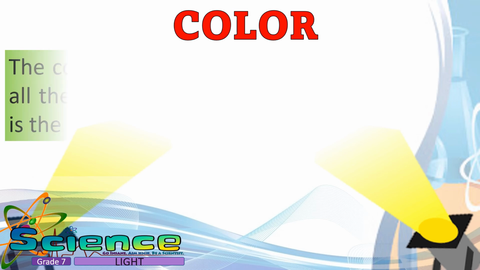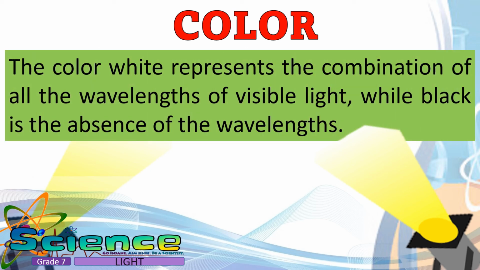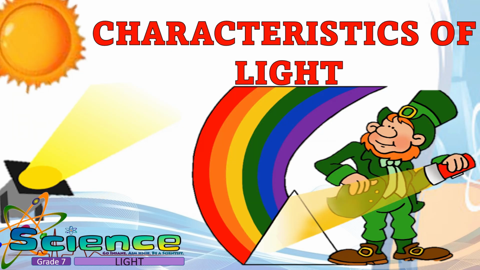In general, the color white represents the combination of all the wavelengths of visible light, while black is the absence of the wavelengths. And that ends our science visual lesson.